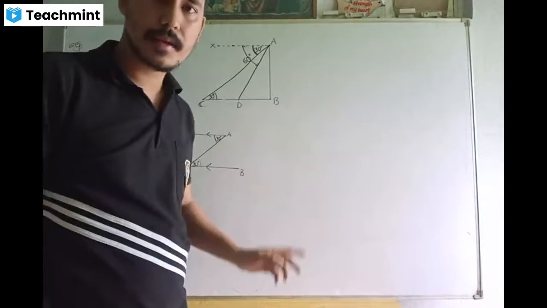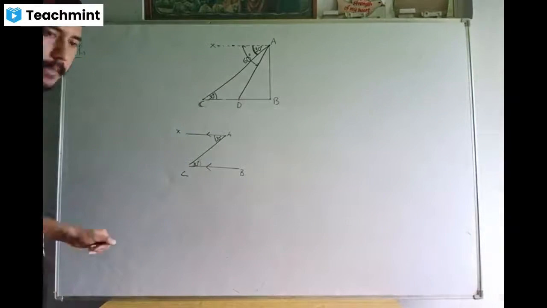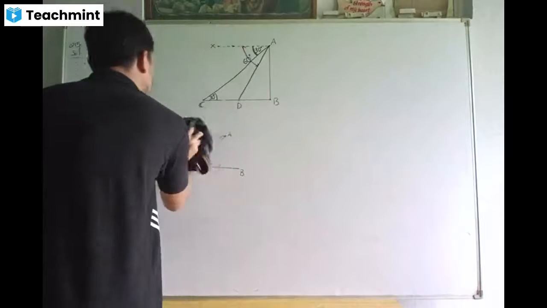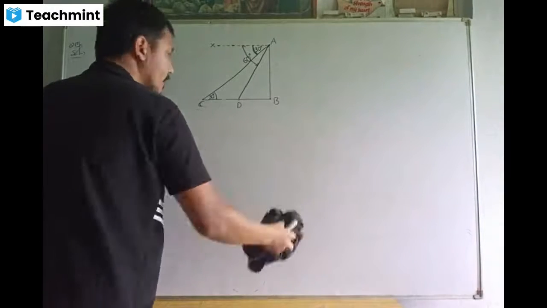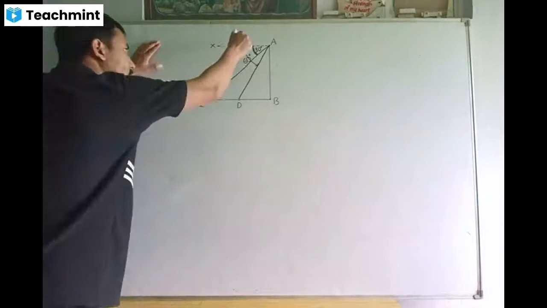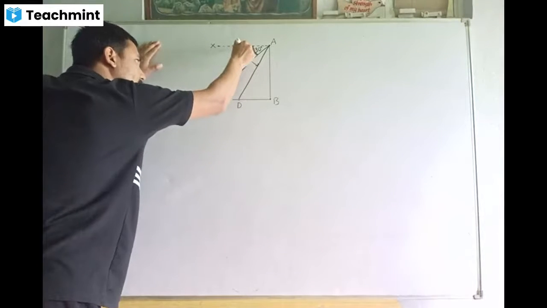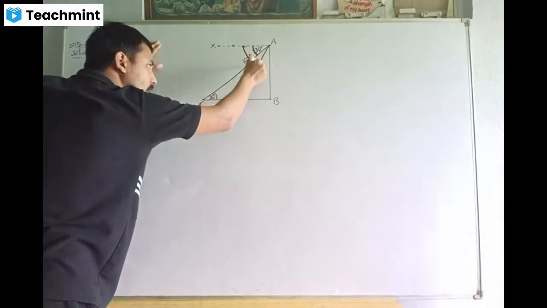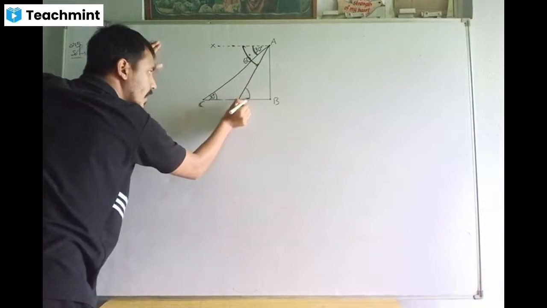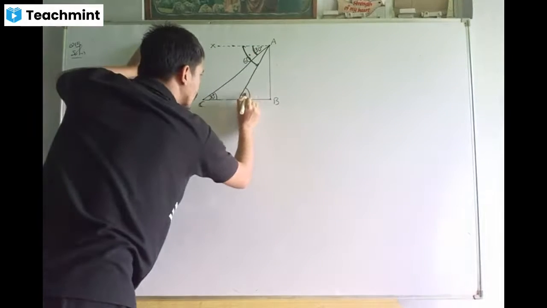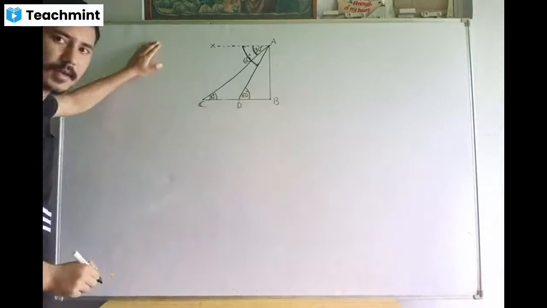The same thing again. Since AX and BC are parallel, if this angle is 60 degrees, then due to alternate interior angles, this angle will also be equal to 60 degrees.